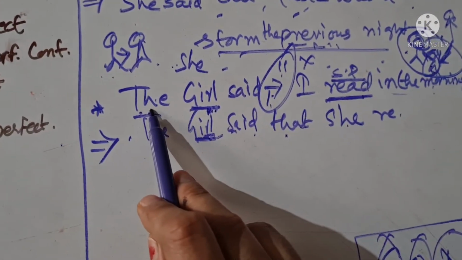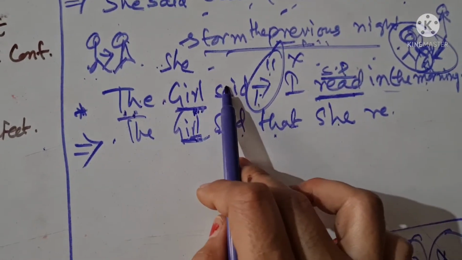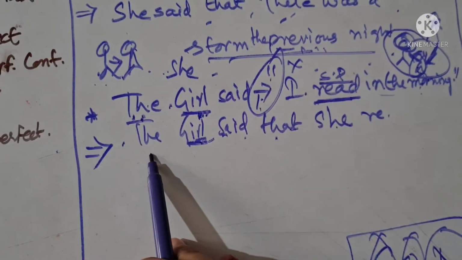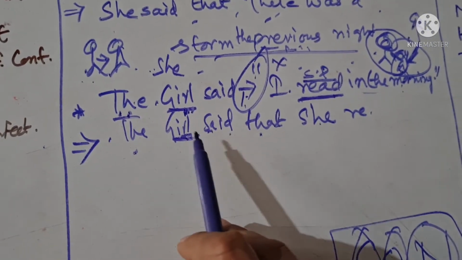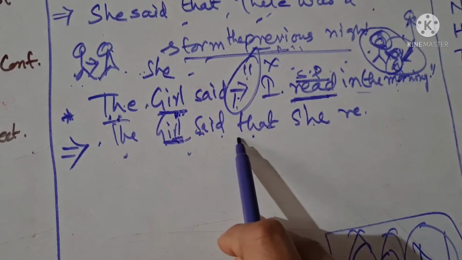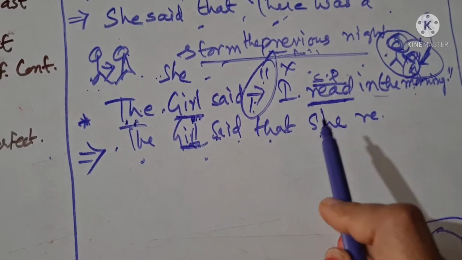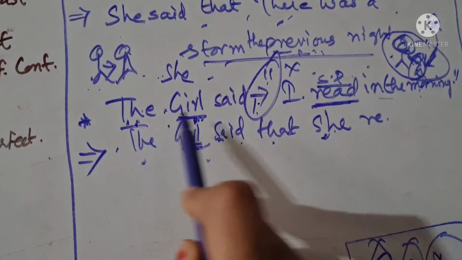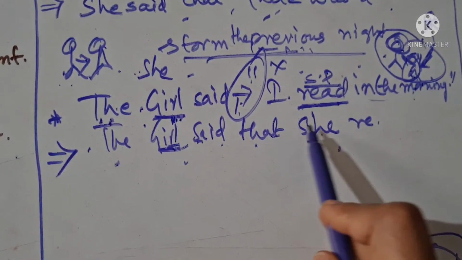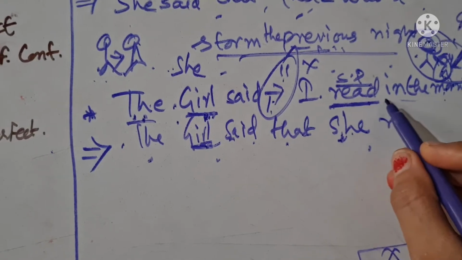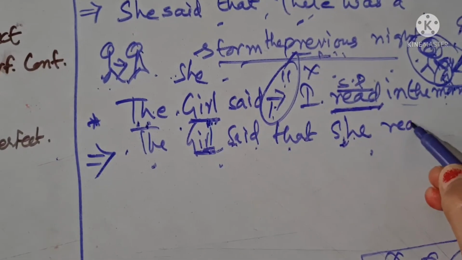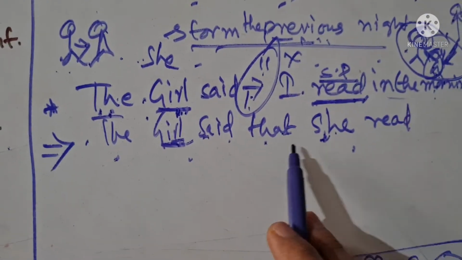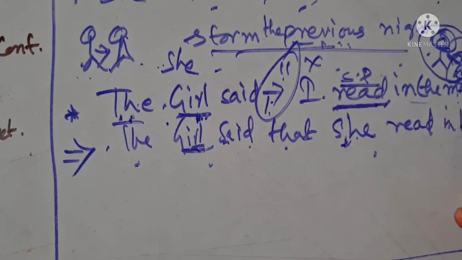This statement is about a girl, right? लड़की ने कहा, I read in the morning. मैं सुबह पढ़ती हूँ. और अब हम इसे चेंज कर रहे हैं इनडायरेक्ट में. तो लड़की ने कहा, क्या कहा था? She said that. तो उसने किसके बारे में कहा? अपने बारे में कहा. So what could be the pronoun you will use for the girl? This comes to she. The girl said that she. And what is the past form of read? It's read. Just the pronunciation changes, otherwise spelling remains the same. So the girl said that she read in the morning.